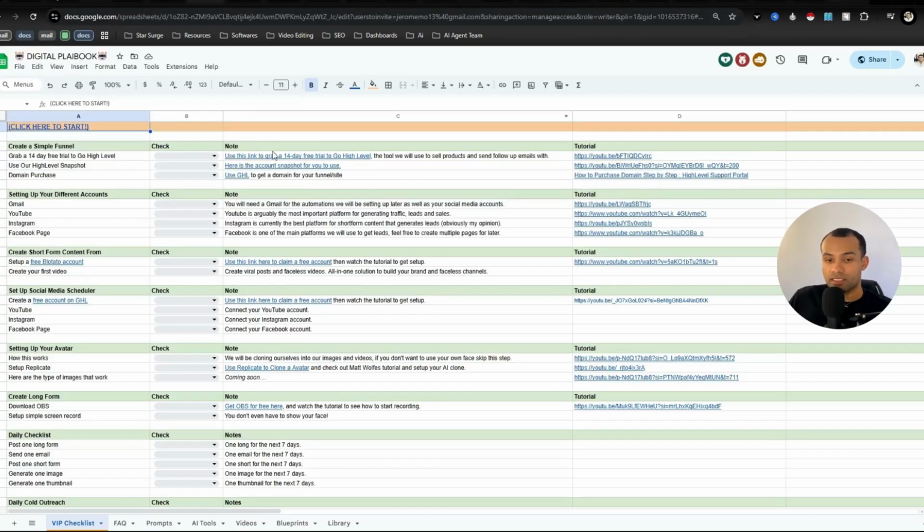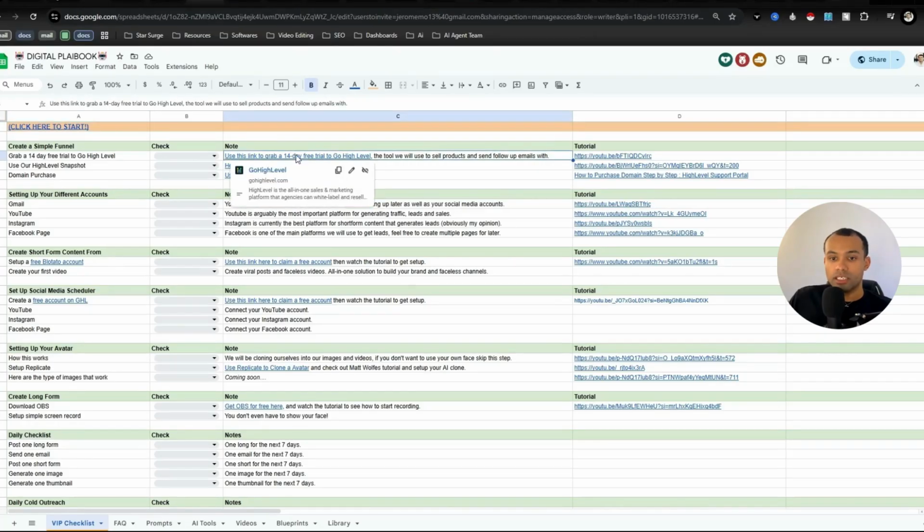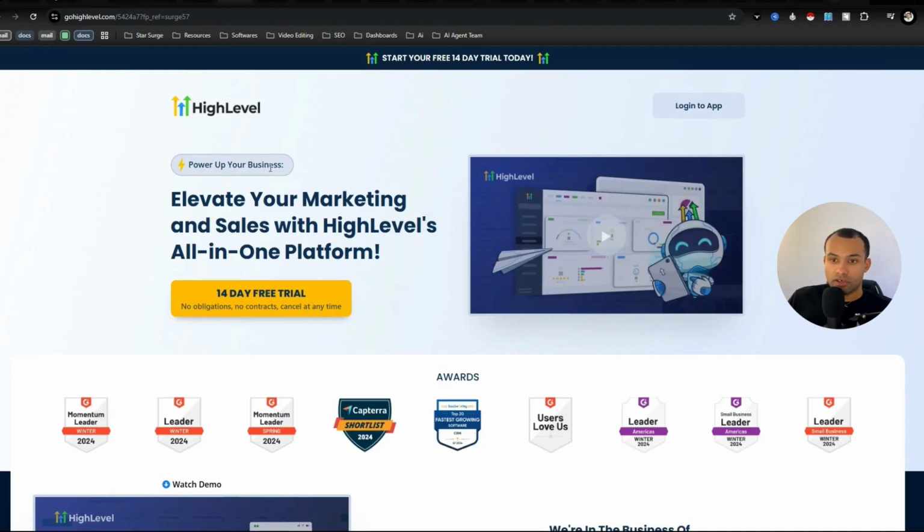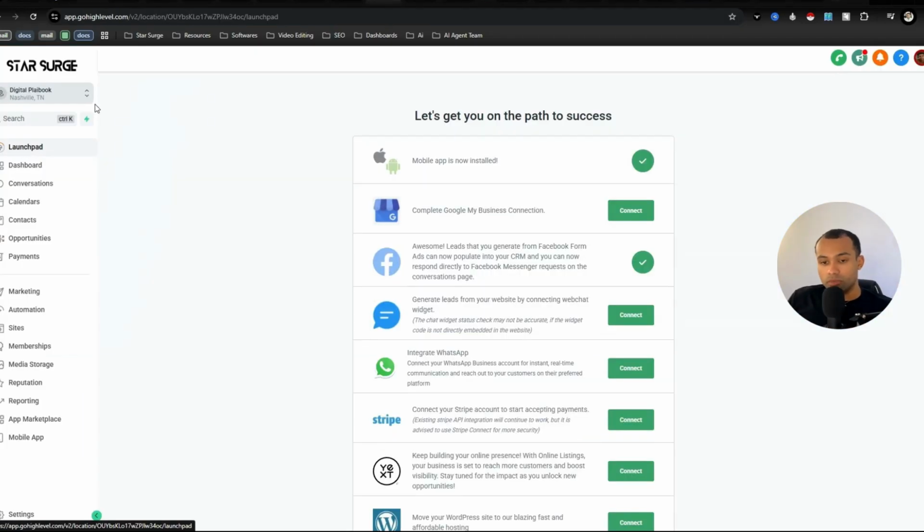But now once you have access to the checklist, first thing you're going to need to do is go ahead and sign up for a tool called Go High Level. Now what this tool is, it's a CRM. There's other CRMs on the market like Salesforce, HubSpot, but I've been using this one for a couple years now, and I have all the systems and frameworks. So this is the one that I recommend you guys signing up for. It is a 14-day free trial. Once you sign up for this, you are going to get taken to your sub account. Once you log in, this is the home screen of the sub account.